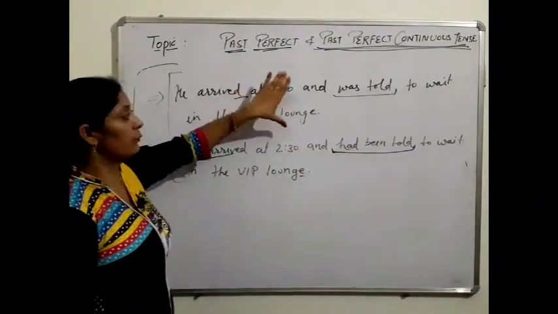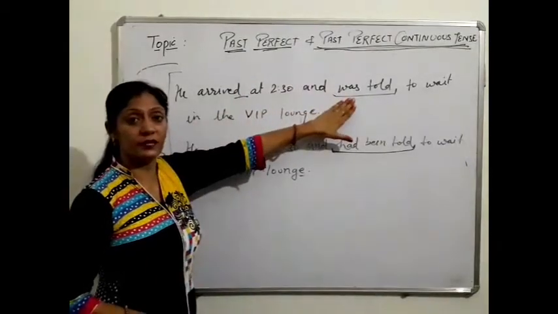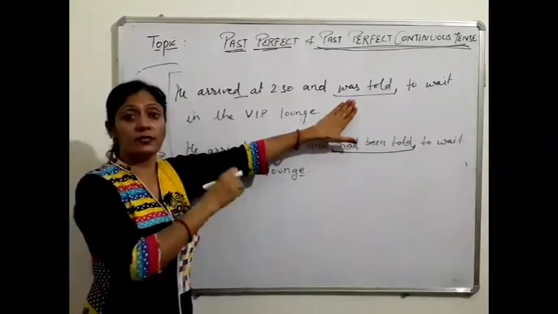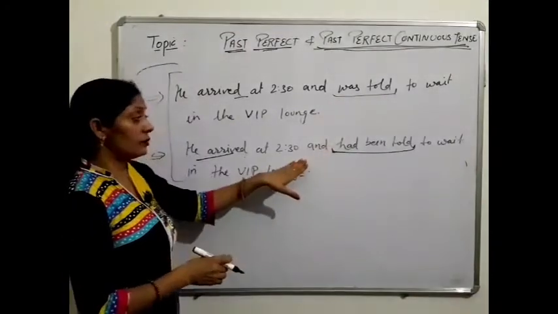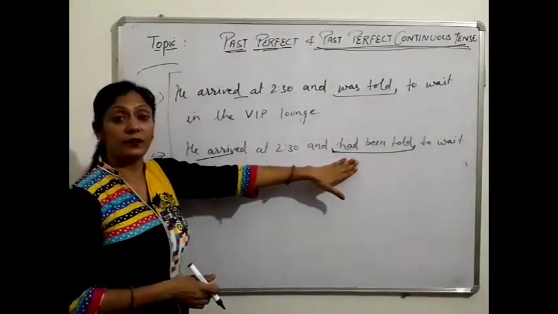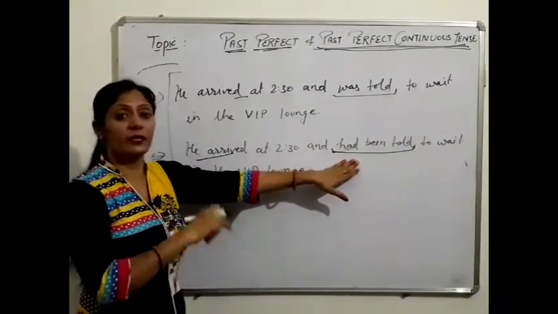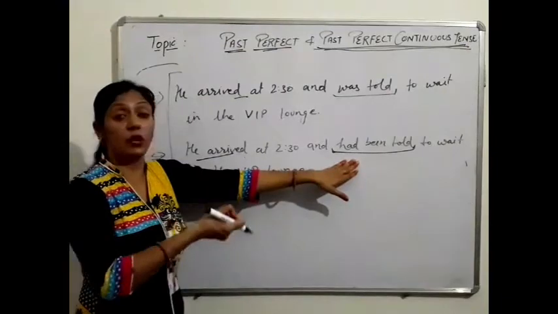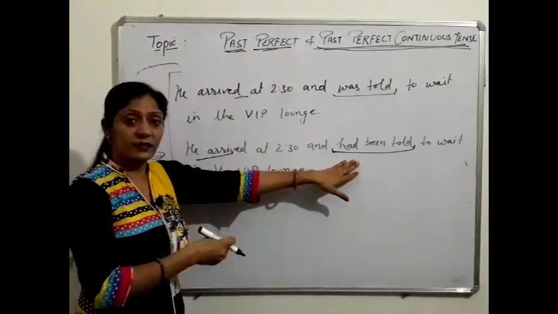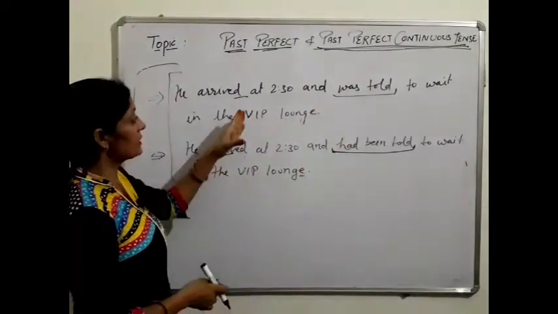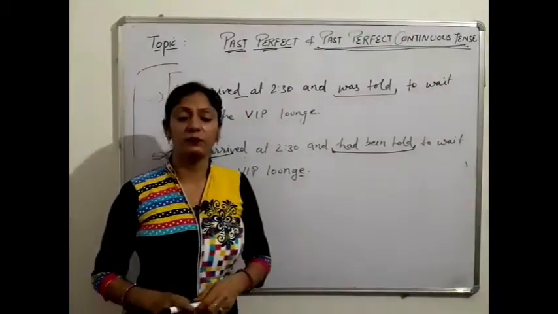In this one, if we use past indefinite, it means he got instruction after his arrival. When he arrived, he got instruction to wait. And according to this sentence, if we use past perfect, the person got instruction before his arrival. It means maybe he got instruction when he started his journey or before starting his journey. This one is the difference between past indefinite and past perfect.